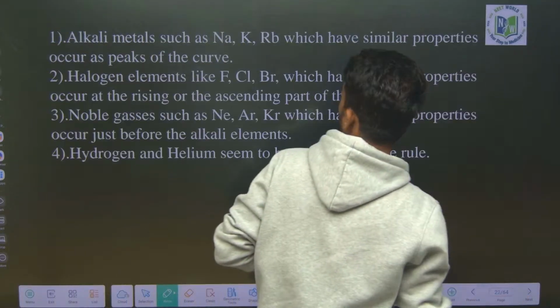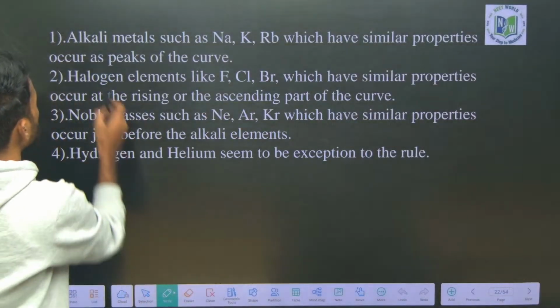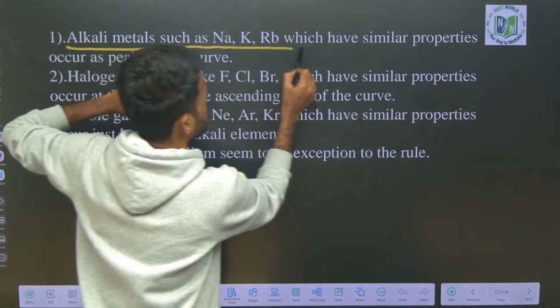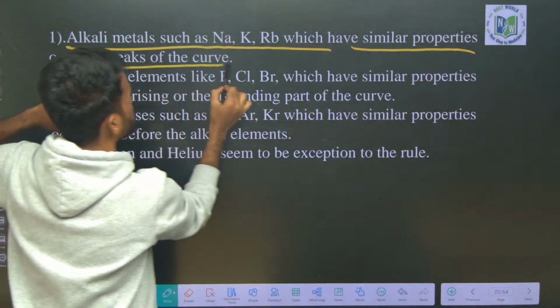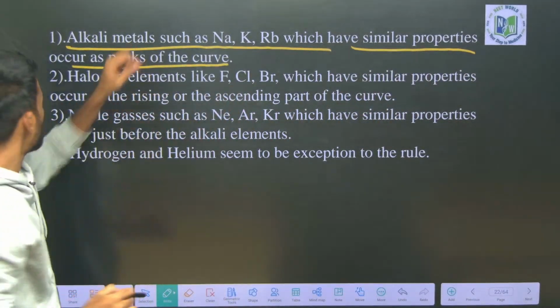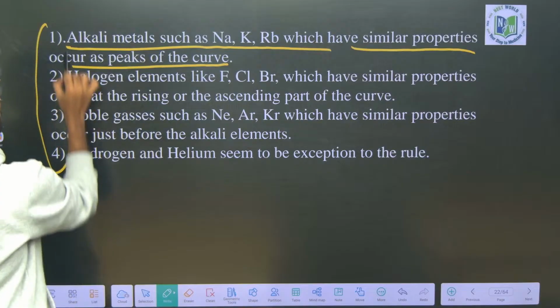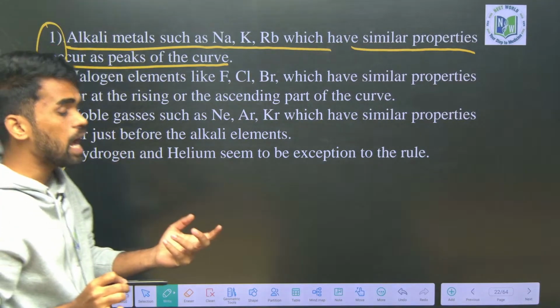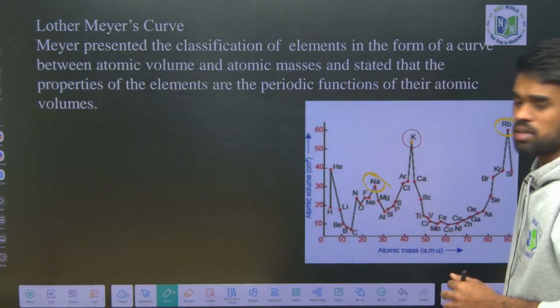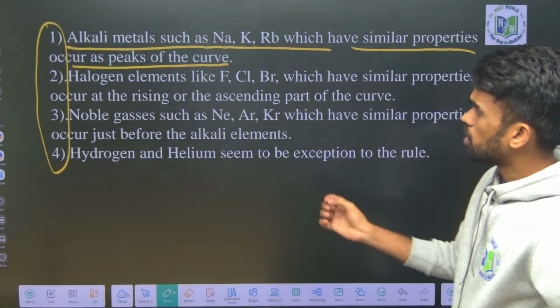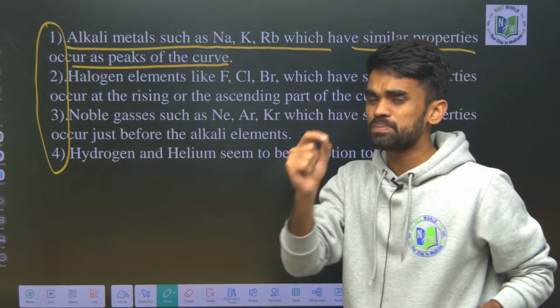See, look here, I have generalized them. Alkali metals such as sodium, potassium, rubidium, which have similar properties, occur at the peaks of the curve. Okay, these 4 points are very important here. They can directly ask in this Lothar Meyer classification, what are the positions of a particular element?